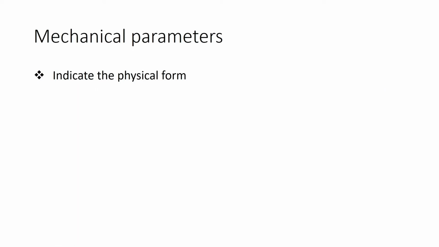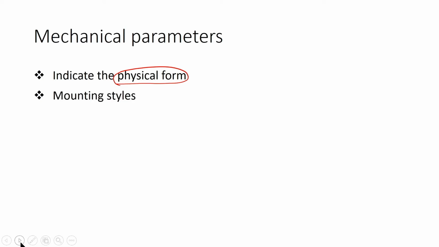The next set of parameters is mechanical parameters. The mechanical parameters indicate the physical form of that element or the component.